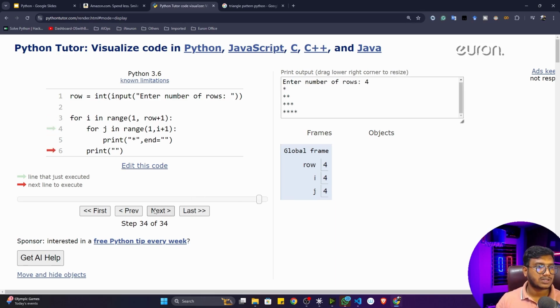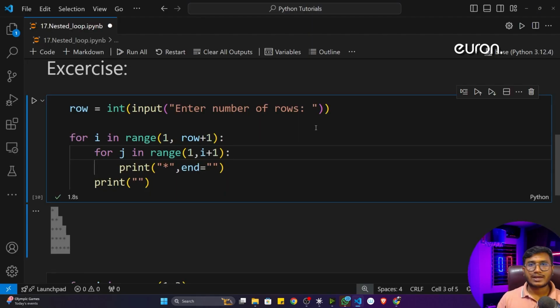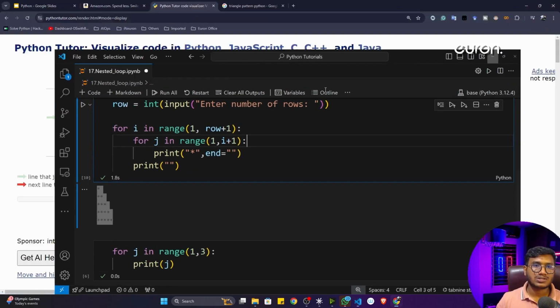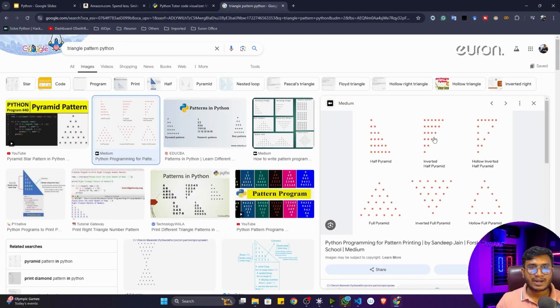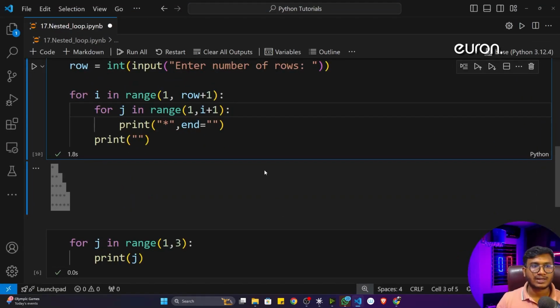See, that's how your star is getting printed. So I hope this particular example helps to understand this particular concept. Now what you can do, just try to print this particular pattern as well. You can explore over the internet. Definitely you will also be able to print that particular example.